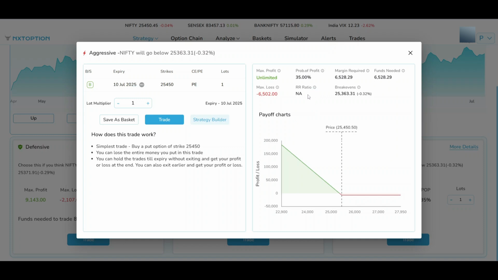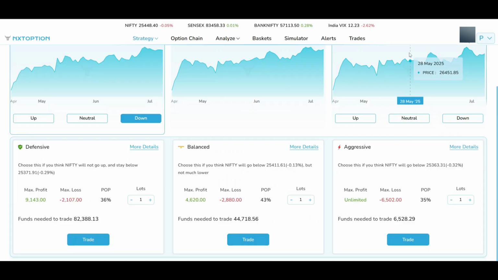Here the risk to reward in this aggressive strategy is not applicable because your profit is unlimited. It can go up to any extent, but your loss is defined at 6,500. So here the risk to reward is not applicable, right? Your break even point is 25,363. And also here we have this payoff chart, right? And you can find out where you suffer losses, where your spot should be, right? And the funds needed is around 6,528.